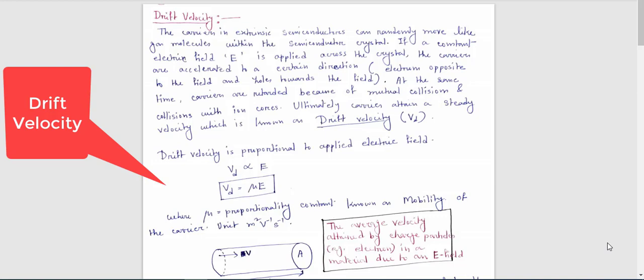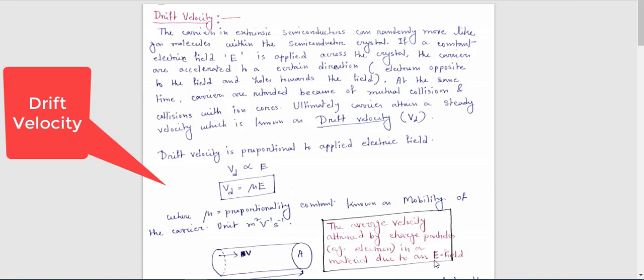Now what exactly is drift velocity? Basically drift velocity means the average velocity attained by charged particles, for example electrons, in a material due to an electric field. You can see it is written here, but the writing is quite light, so just remember that drift velocity means the average velocity attained by charged particles, for example electrons, in a material due to an electric field.